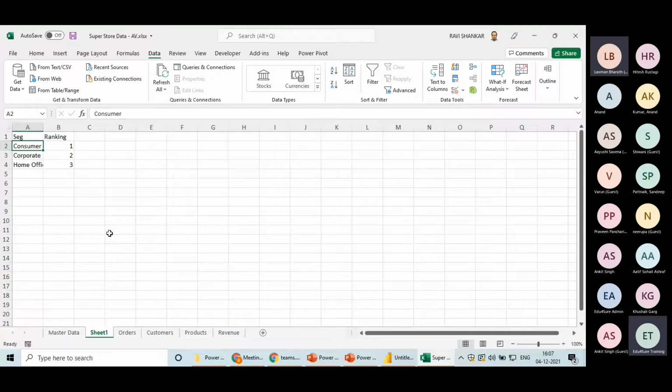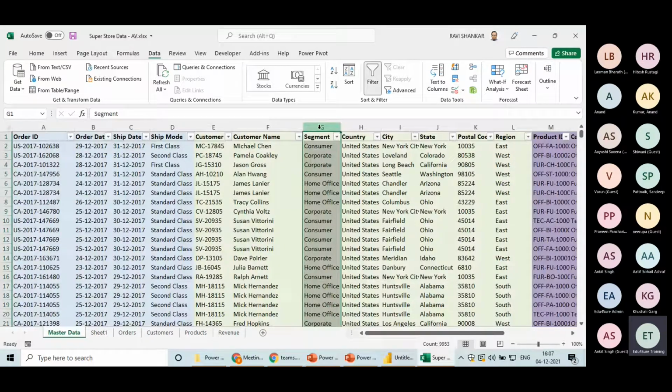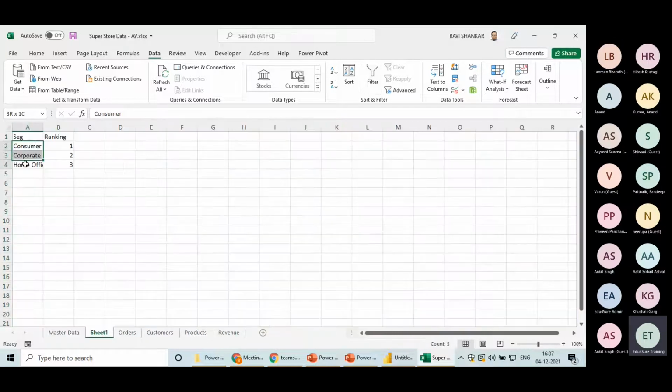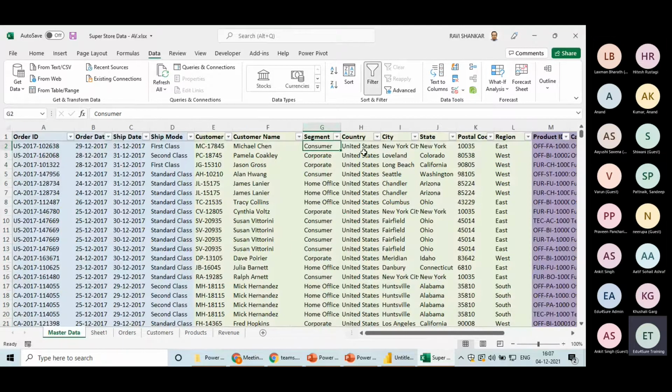Yes. What is the benefit? The benefit is it is saving a lot of memory for me. I am saving the full name only for 3 values here. And here, instead of the entire word consumer, I'm just saving 1, right? And how many rows do I have here? Can you see? Around 10,000. So now can you calculate how much memory I saved by putting the data this way instead of taking this original single table into the analysis tool, right? Yes, it is saving a lot of memory. Yes or no, guys? Yes.